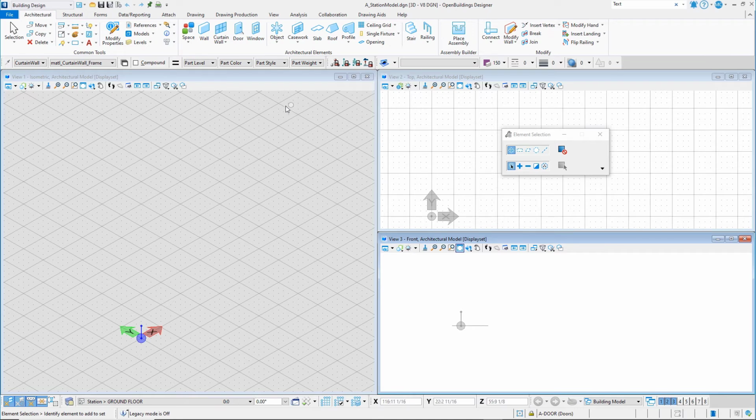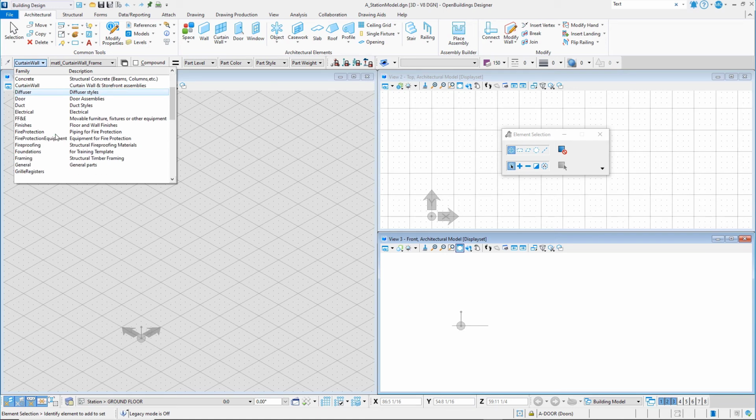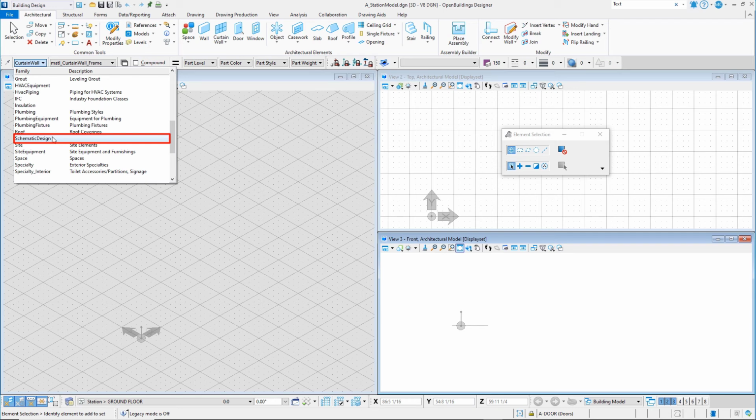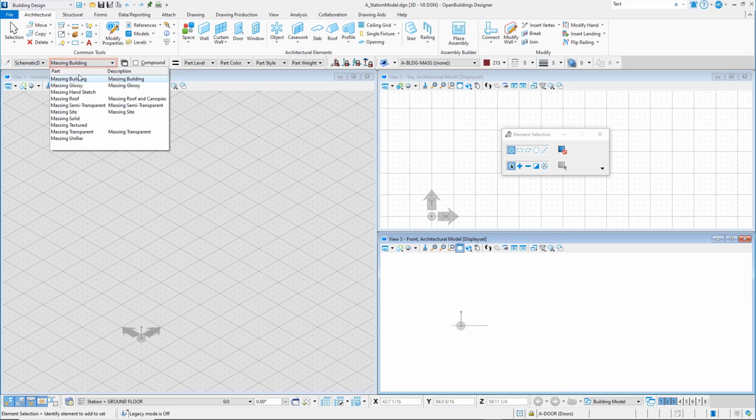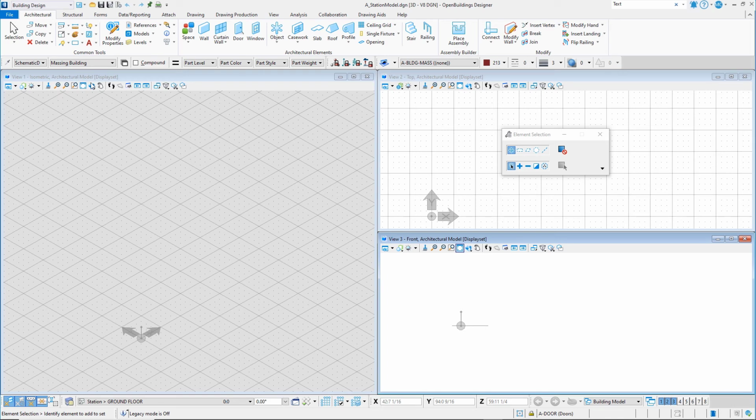In OpenBuildings Designer, the active family and part actually sets all the active symbology. Note that the family and part toolbar is set to part level, part color, part style, and part weight. Those values are defined for each part, and you can now see them displayed on the Attributes toolbar. Change the active family and part to Schematic Design Massing Building. Note that the attributes have changed based on the new part.